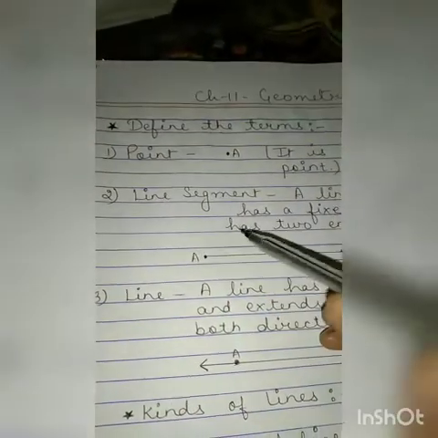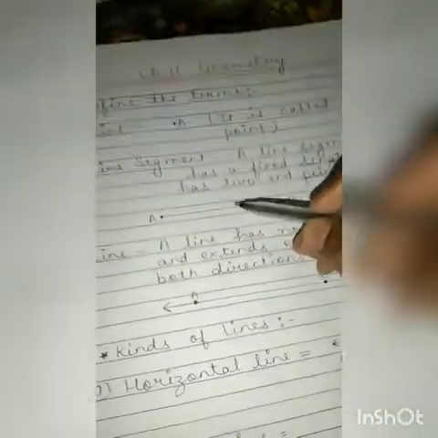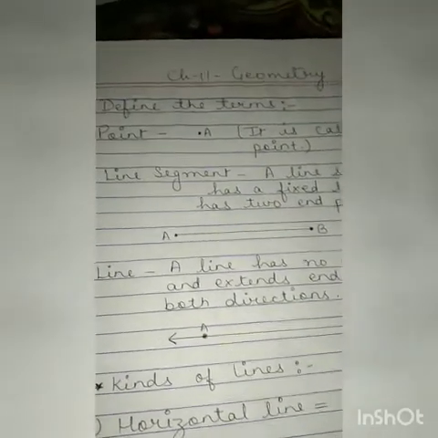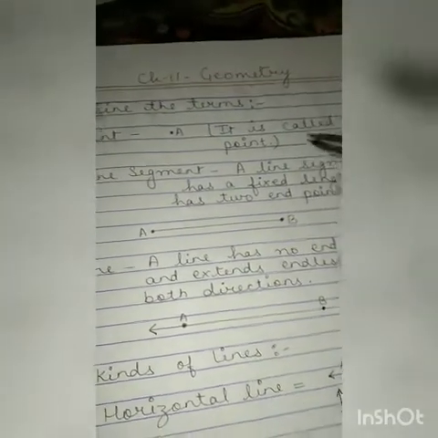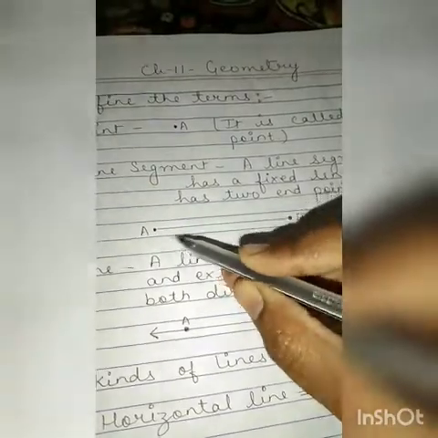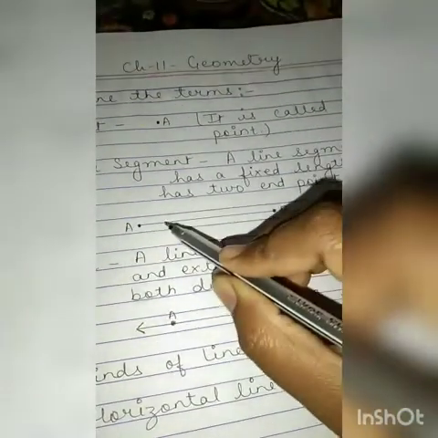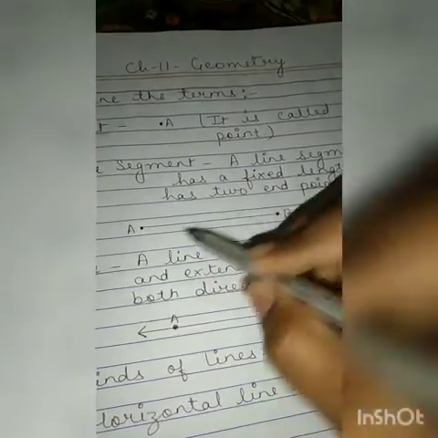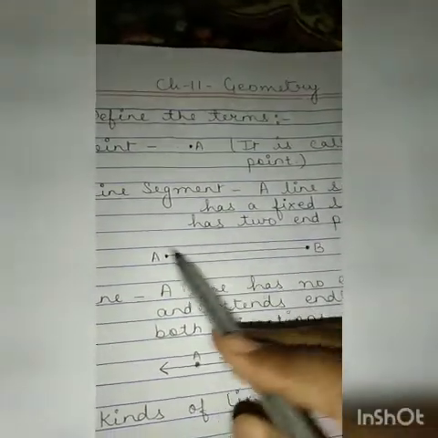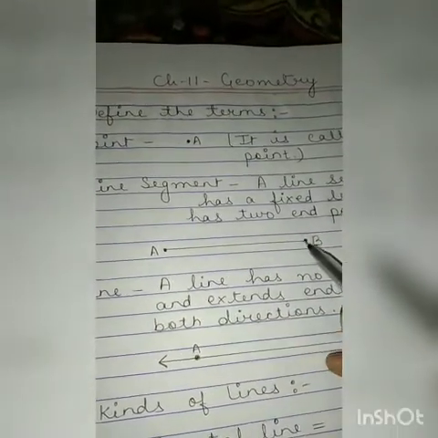Second is line segment. What do you mean by line segment? A line segment has a fixed length and has two endpoints. It means that it is having a fixed length, and it is having two endpoints. As you can see, I have drawn one line here and two points are made.